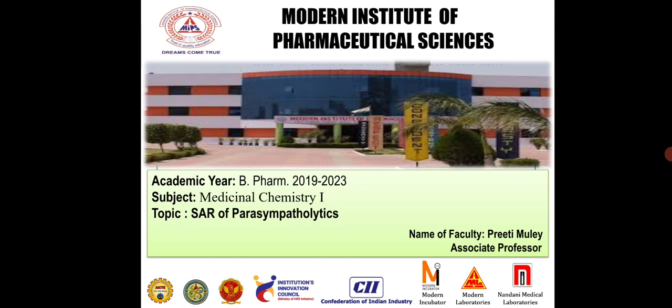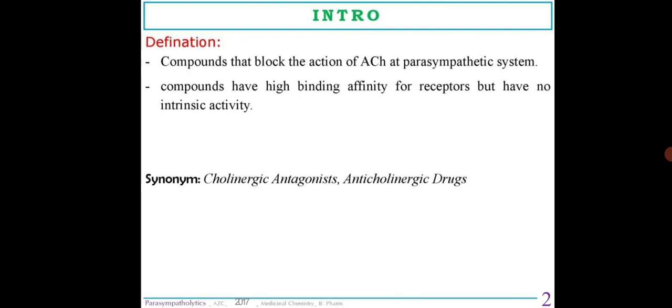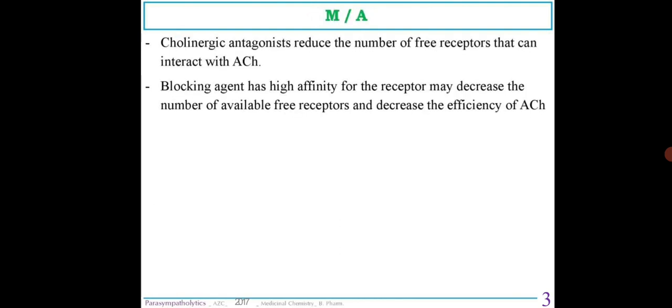Today, we'll be studying SAR of parasympatholytics. Firstly, looking into the definition, compounds that block the action of ACH at the parasympathetic system are known as the parasympatholytics. These are the compounds which have high binding affinity for receptors but have no intrinsic activity. The synonyms are cholinergic antagonist or anticholinergic drugs.